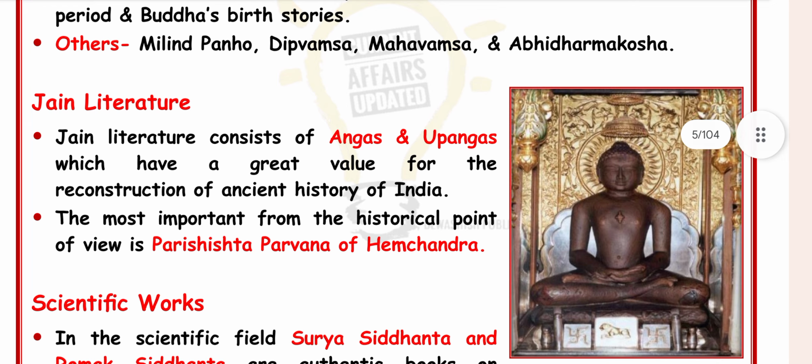Second, another is Jain literature. Jain literature consists of the Angas and Upangas, which are of great value for the reconstruction of the ancient history of India. The most important from the historical point of view is Parishishta Parvan of Hemachandra.